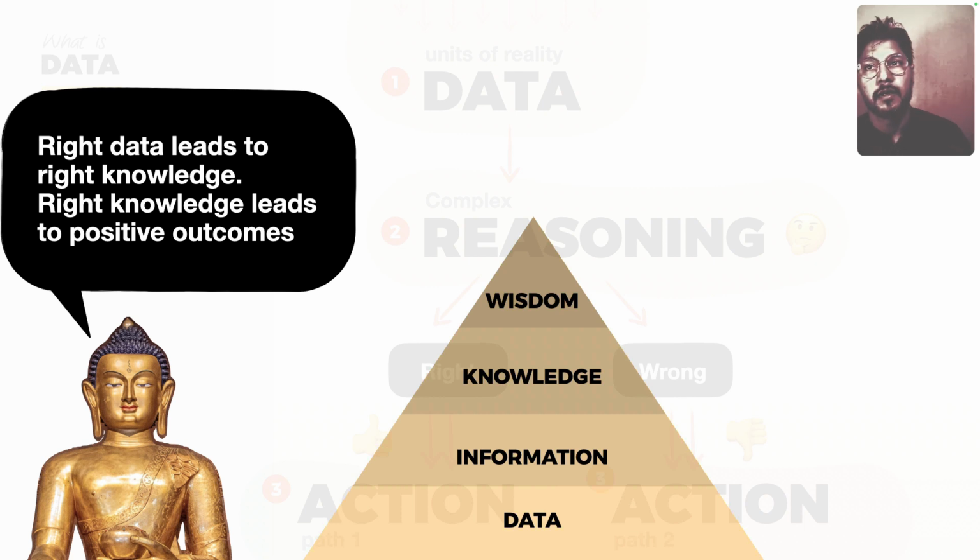It's right knowledge. It was right knowledge too, sorry. Right knowledge leads to a good life, is basically, just kind of summarizing it: right knowledge, right thought, right action.